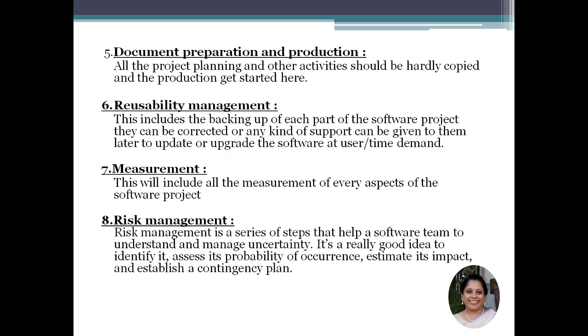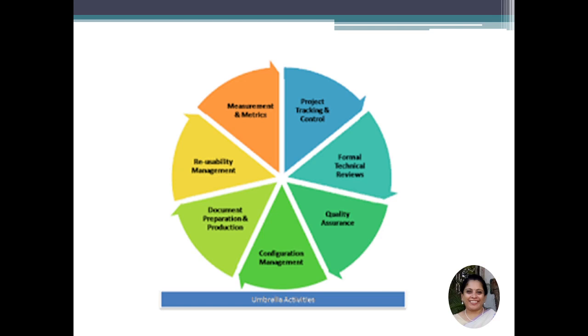Then is the risk management. Now it is a series of steps that help a software team to understand and manage uncertainty. It is a really good idea to identify the risk, assess it, and estimate the probability of occurrence. We can estimate the impact and establish a contingency plan. So if there is any risk, what exactly has to be done? A plan has to be maintained beforehand so that we can address the risk. Now this is a diagram which shows you all the umbrella activities in detail.